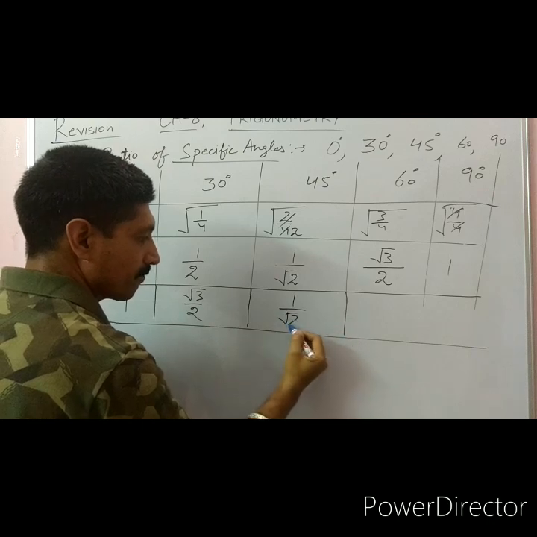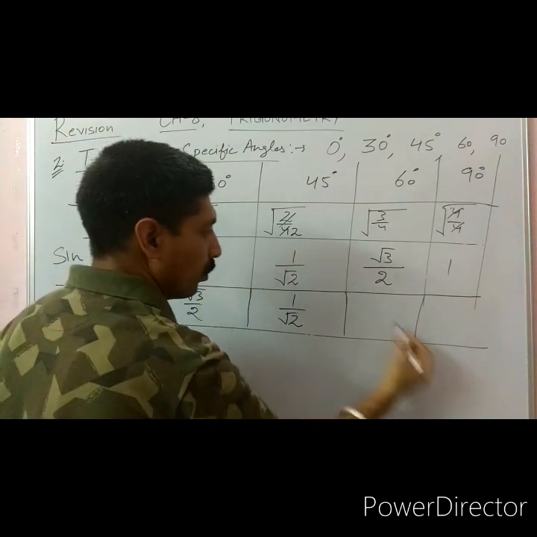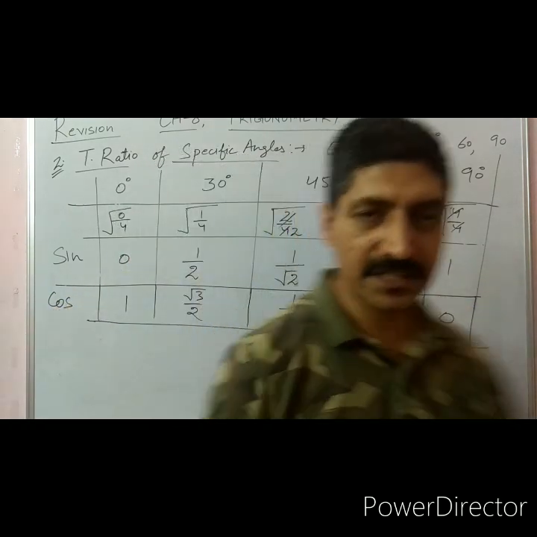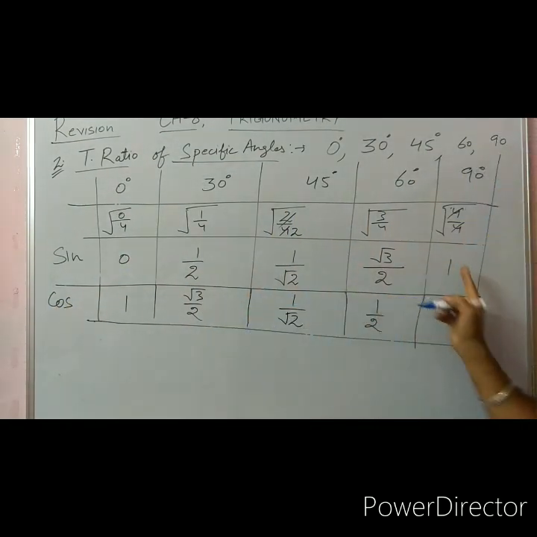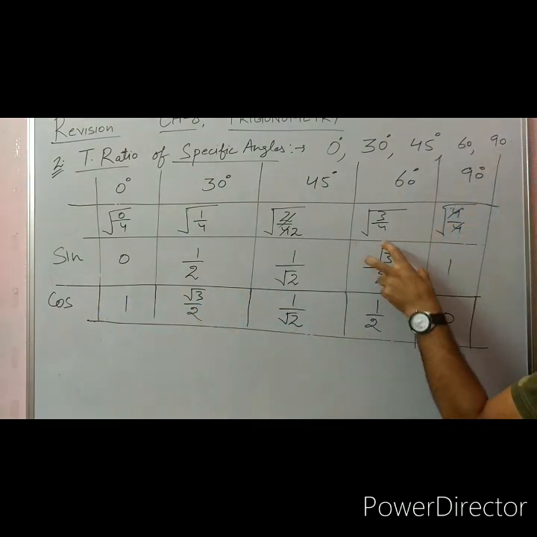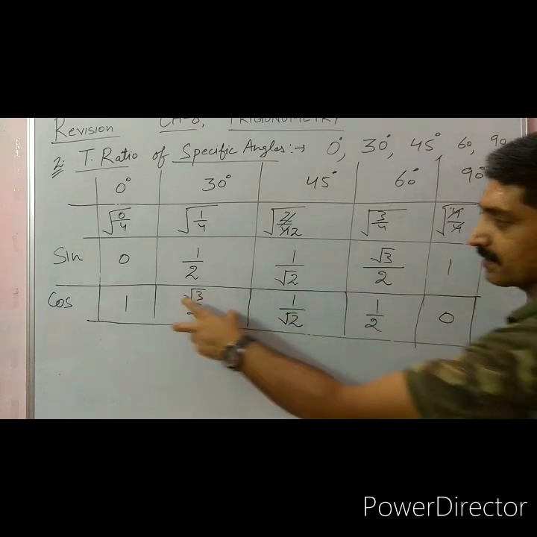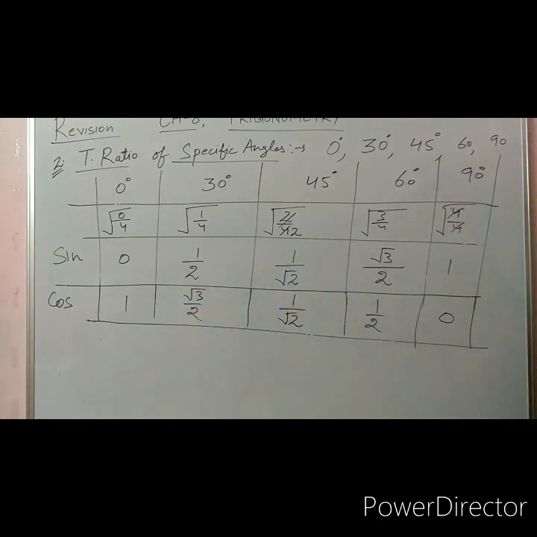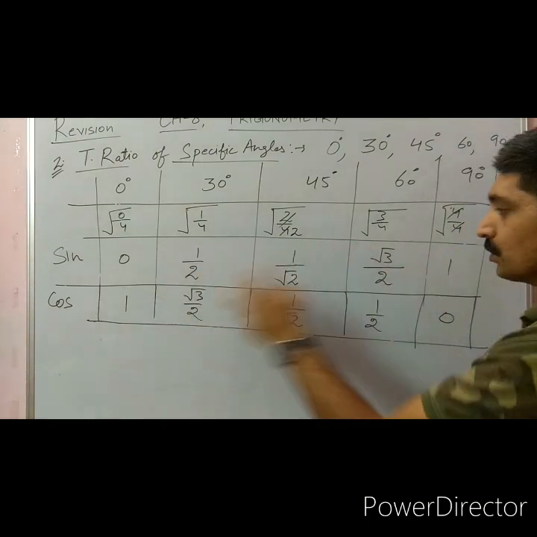Next, here 1 by 2 and 0, all 5 in the reverse order.